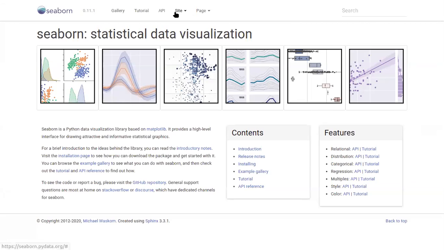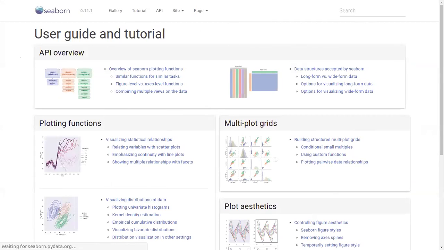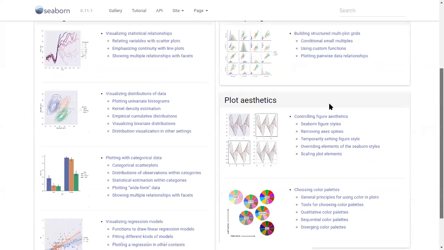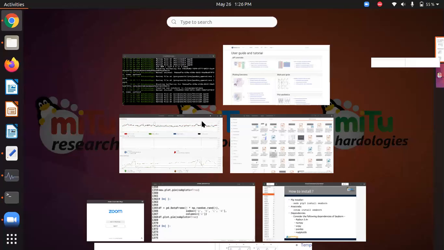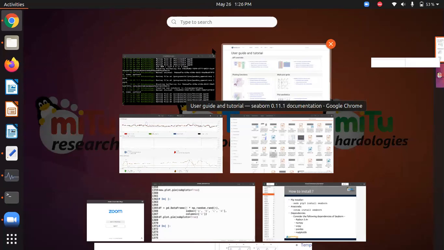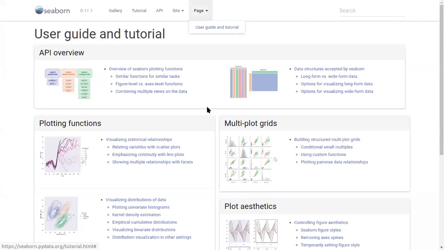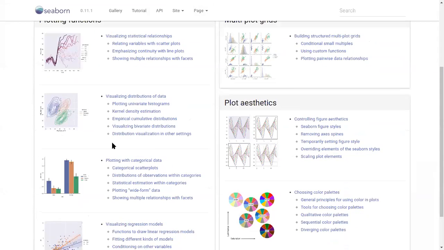Here the tutorial is present, and in the user guide there is a complete overview of the different kinds of plots we can see. There are many interactive plots, but let's try to understand how these functions are used in Seaborn, how we make use of different kinds of data frames, and how a data frame facilitates the use of the Seaborn library. If you want the tutorial in PDF format, it is present here too. Currently we don't require that, so let's go with the practical implementation.